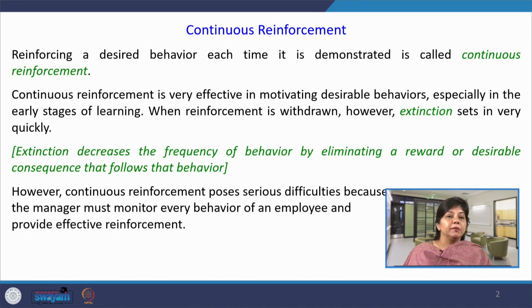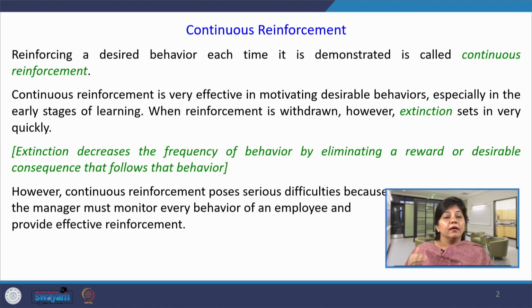That is why it is said that every time a desirable behavior is performed, it should be reinforced. But there are certain factors and situations in the background, so that every time the desirable behavior is not reinforced, and in the long run this leads to extinction of that behavior. However, continuous reinforcement has its own drawbacks, and the major drawback is the serious difficulty for the manager, because every time the manager has to monitor the response or behavior of the employees and provide effective reinforcement.